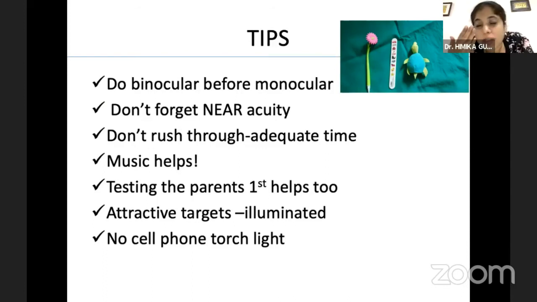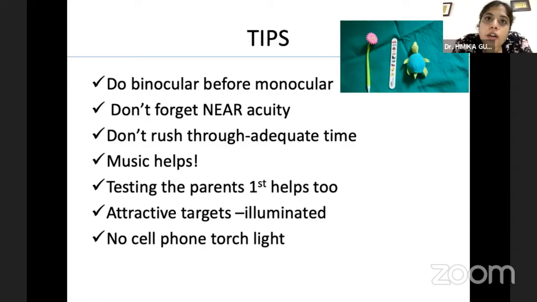Certain tips: it is a good idea to do binocular testing. Don't occlude their eye immediately, they really get irritated. Don't forget near acuity, many of them have accommodation issues also. Obviously, a low vision child takes a lot of time. He's not your 5 minutes in, 5 minutes out patient. Music helps to ease them out and make them less cranky.